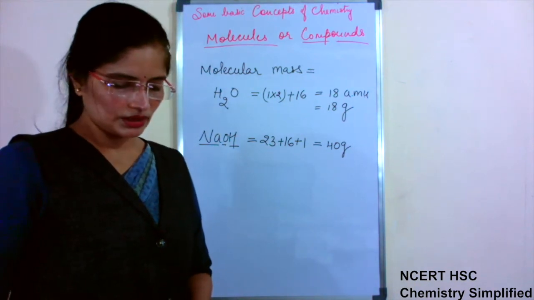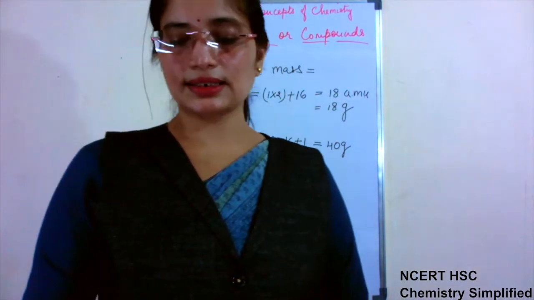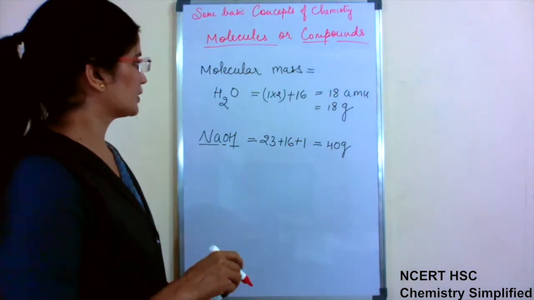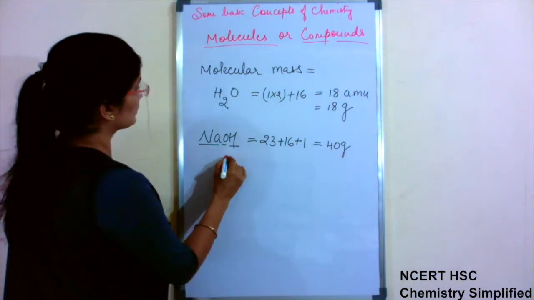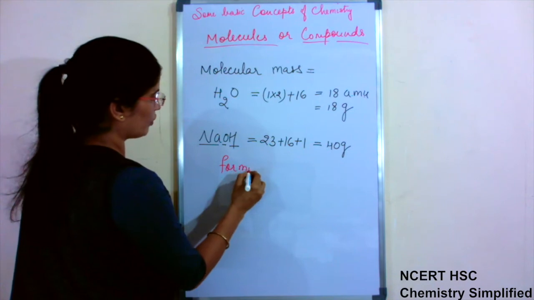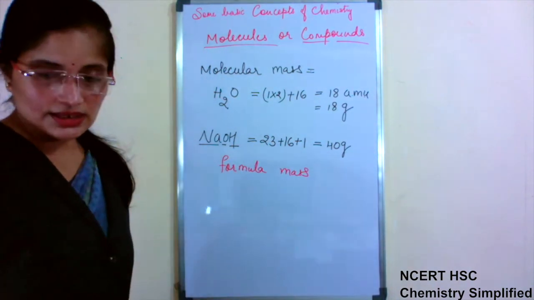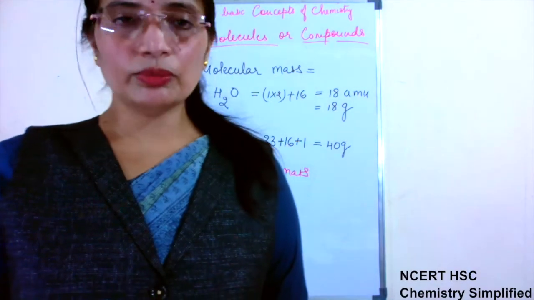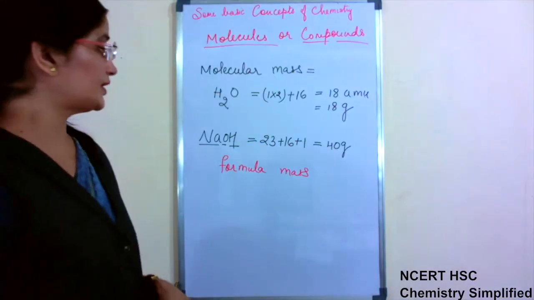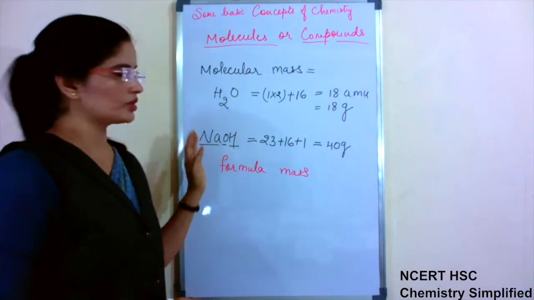Now, along with the molecular mass term, one more term you will see in your book, that is formula mass. See, molecular mass and formula mass are the same when it comes to the calculation process.